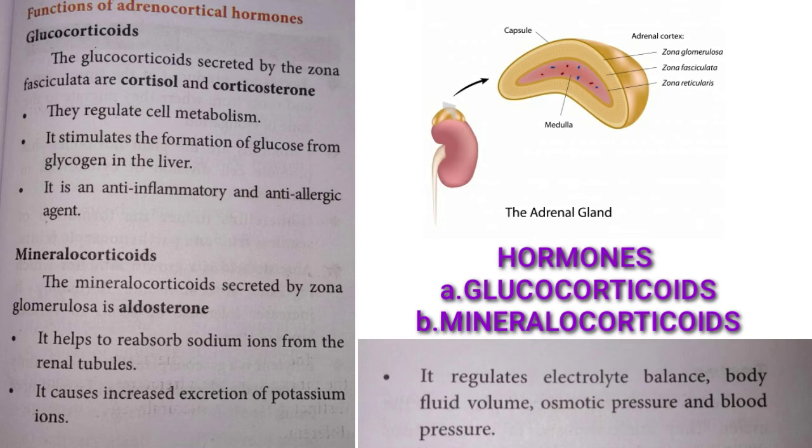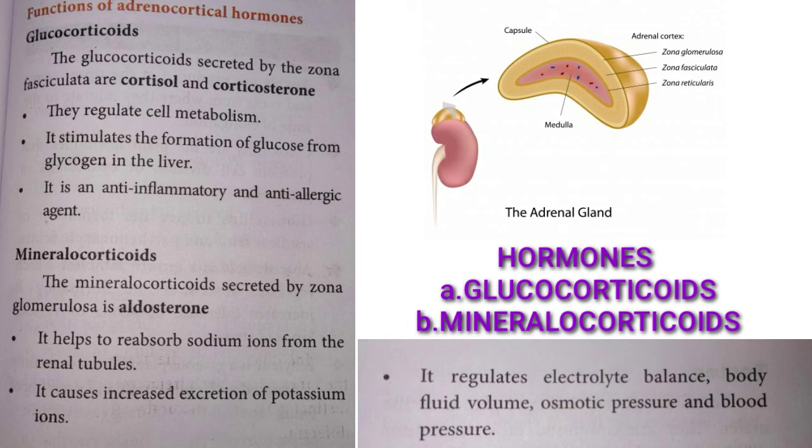Mineralocorticoids. The mineralocorticoid secreted by zona glomerulosa is aldosterone. It helps to reabsorb sodium ions from the renal tubules. It causes increased excretion of potassium ions. It regulates electrolyte balance, body fluid volume, osmotic pressure and blood pressure.